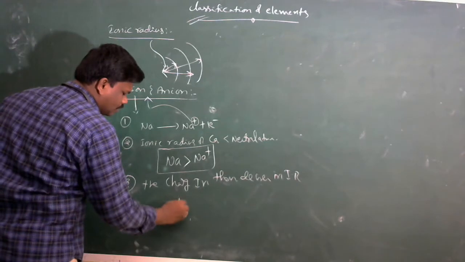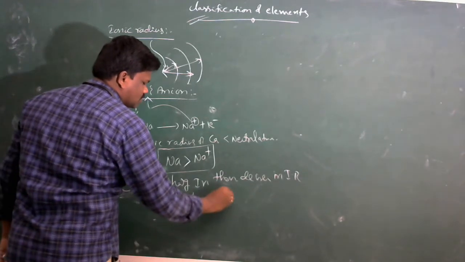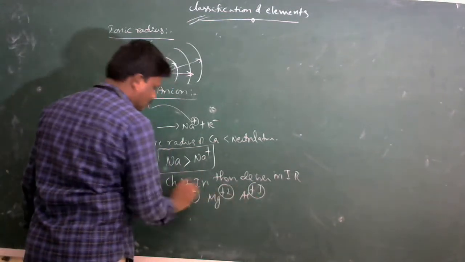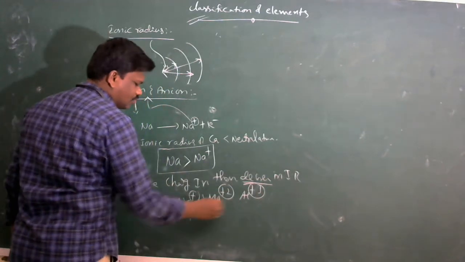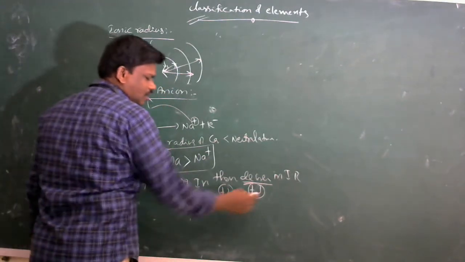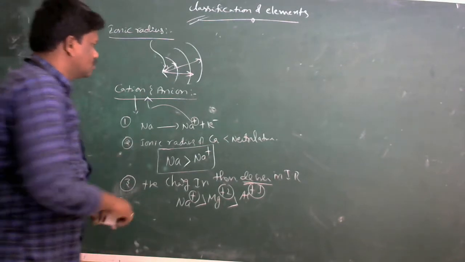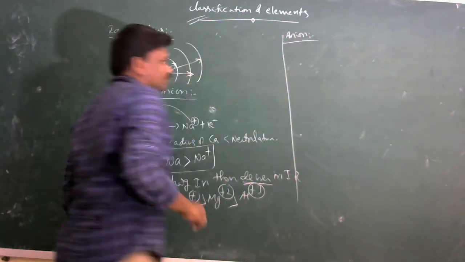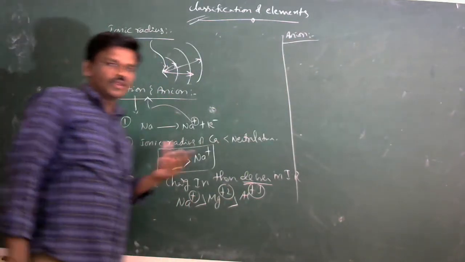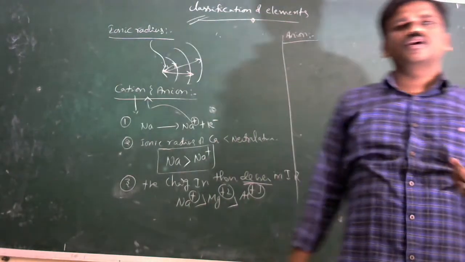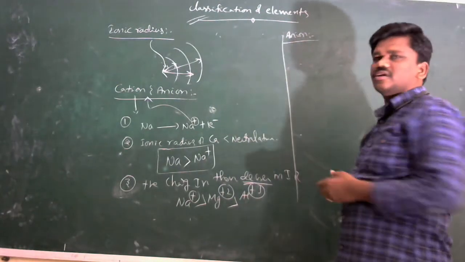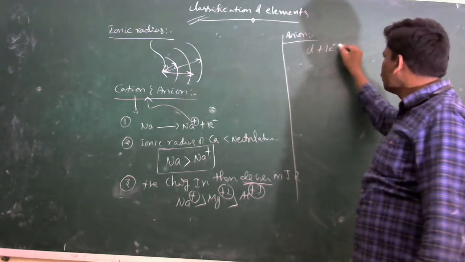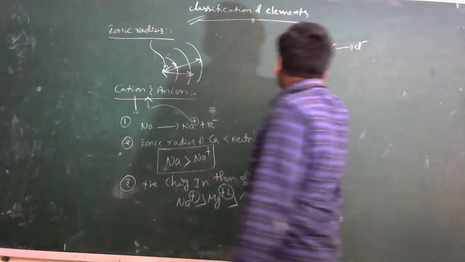That means Na+, Mg+2 and Al+3. Positive charge increases with a decrease in ionic radius. Therefore, Na+ greater than Mg+2 greater than Al+3. Here cation. And similarly, anion. Here gain of electron. When a neutral atom gains one or more electrons, it gives a negative ion, anion. For example, neutral atom chlorine adding one electron, one or more electrons, gives negative ion, acts as anion.